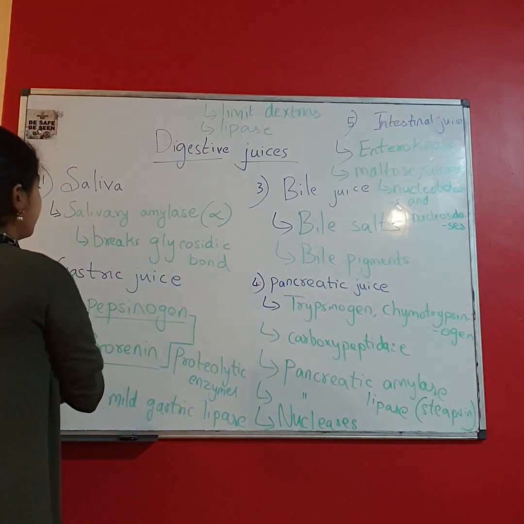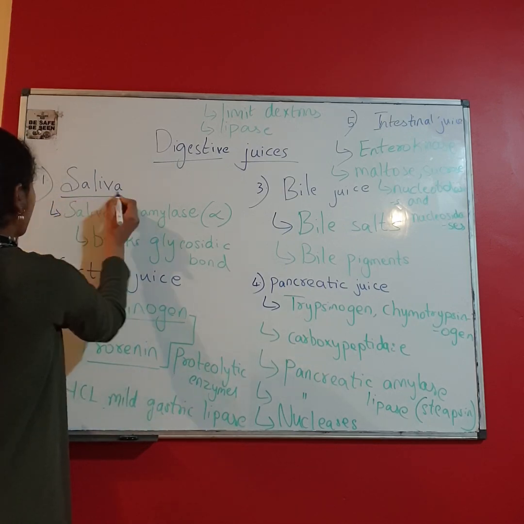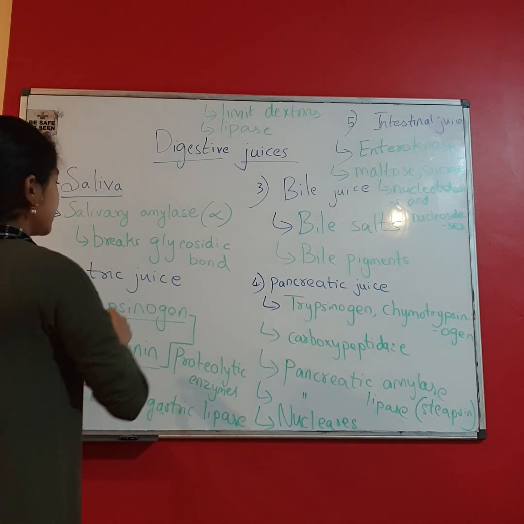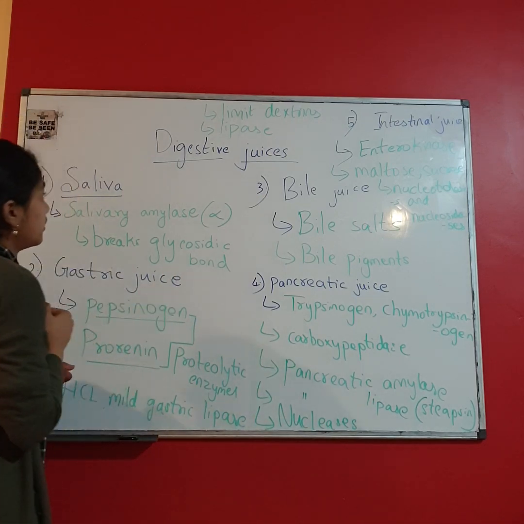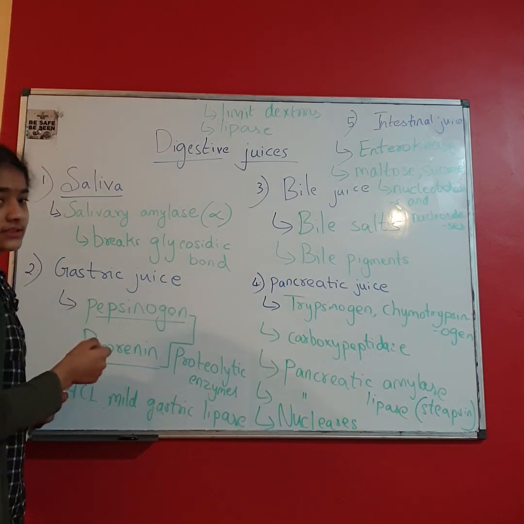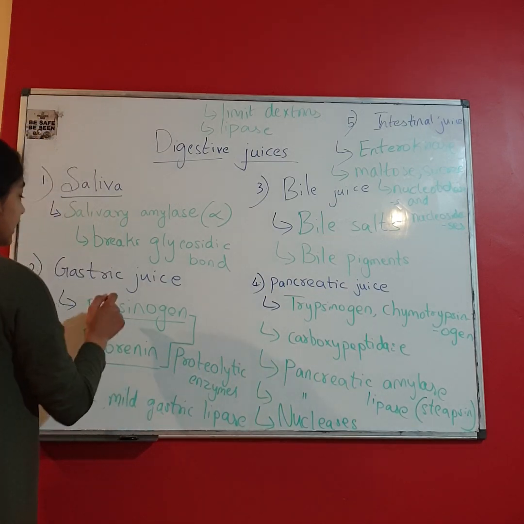First, saliva. Saliva contains salivary amylase, alpha amylase, and it breaks glycosidic bond. Though saliva contains lysozyme, it doesn't help in digestion. It is an antibacterial agent or bactericidal agent. Gastric juice.